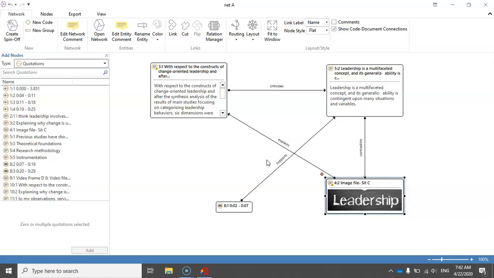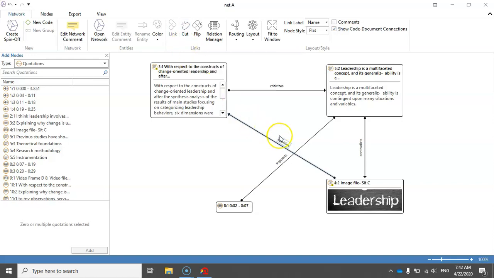So not only can networks help us to visualize our data, but they really are helpful in terms of data analysis. Another possibility is that you can click on any of the links between the quotations and click cut to cut the link.